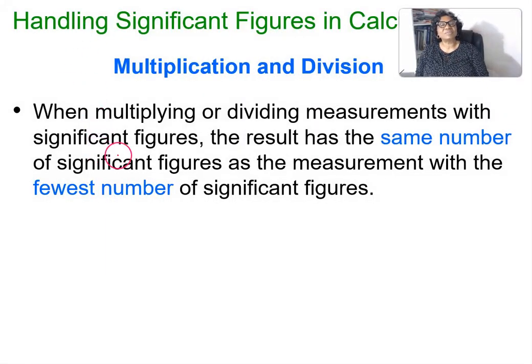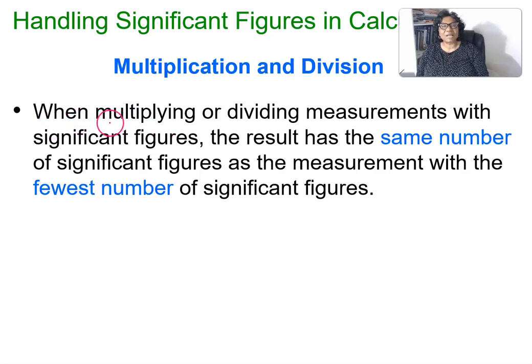So now we want to see how we can handle significant figures in calculations. That is, when we carry out calculations, how many significant figures will our answer have? There are 2 rules. Multiplication and division have a rule which is different from that of addition and subtraction.